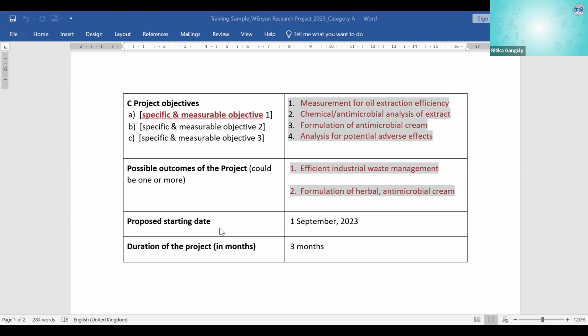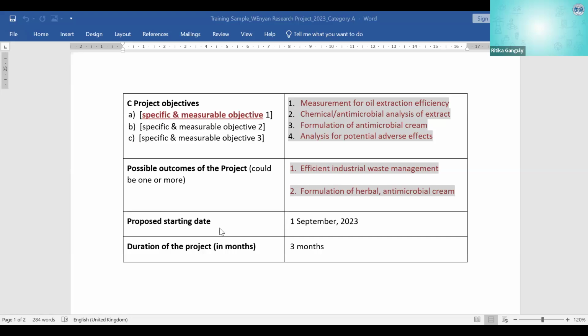So possible outcomes. There are 2 possible outcomes which your project should give in 3 to 6 months. Beyond 2, maybe it is difficult, like 3 or 4. It happens in very rare cases. So think hard. And if you are thinking that, no, this is claiming too much, this is not even a result, remove it. It's okay to have only 1 outcome. It's okay to have 2 outcomes from your project.